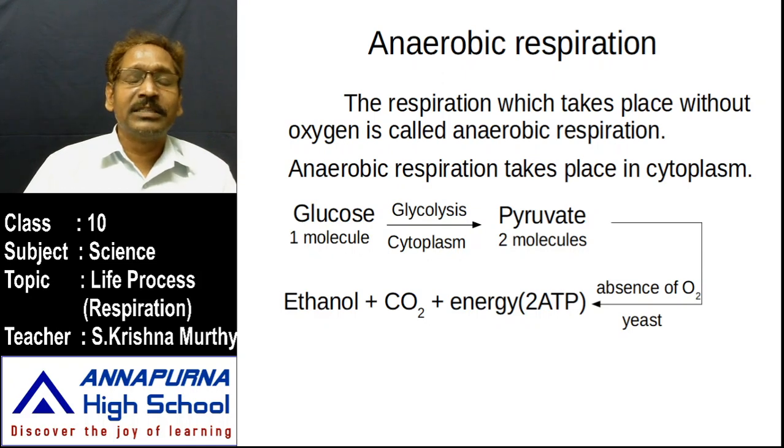In glycolysis, that glucose is split into small molecules in the cytoplasm. Later, this glycolysed material is turned into pyruvate. One glucose molecule turns into two molecules of pyruvate. Here one glucose molecule, when split in the cytoplasm, turns into two molecules of pyruvate.